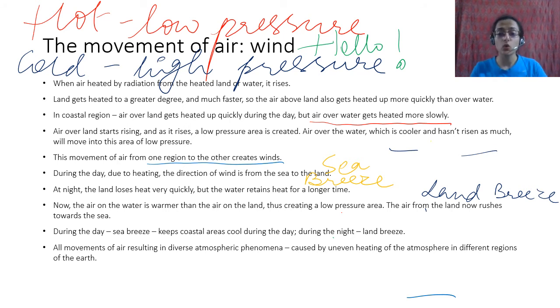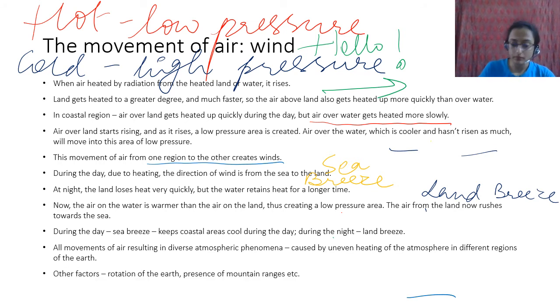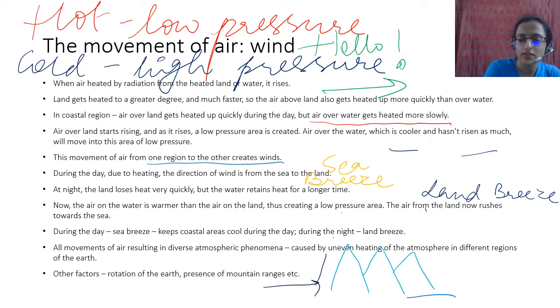From high to low. Okay, that is how air moves. There are other factors also of movement of air, such as rotation of earth or presence of mountain ranges. Presence of mountain ranges कैसे होता है? If you have these mountain ranges, but the wind is coming from here, it gets blocked. So it just moves up. Most of the times it also causes it to snow here, वगैरह वगैरह वगैरह.